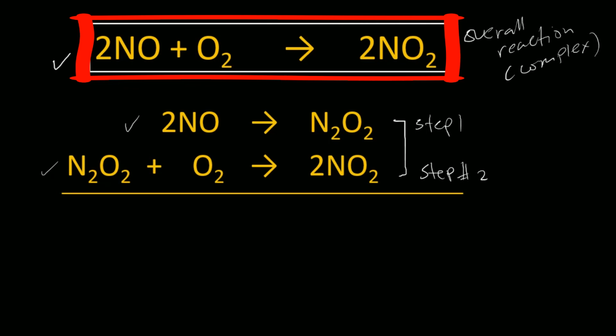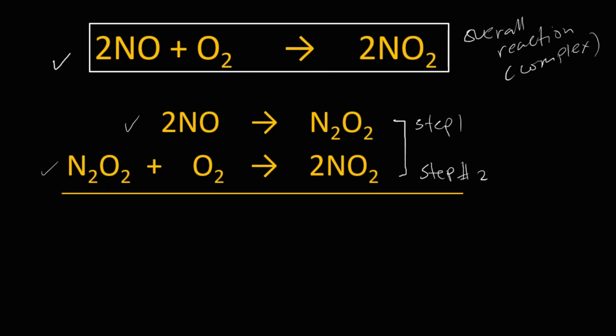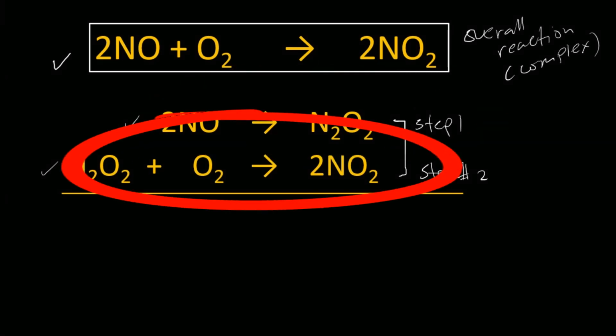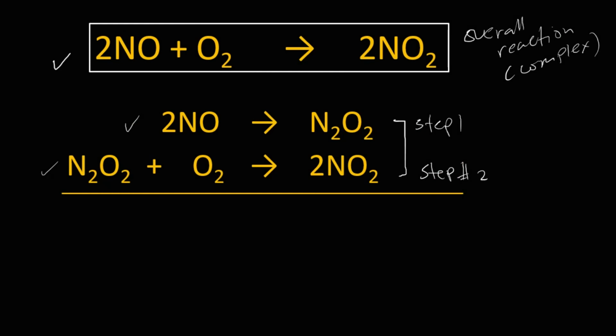So how did this overall reaction come about? We can see by examining elementary steps 1 and 2. What we can do here is add up the reactions, eliminating the species that appear in both the reactants and the products.